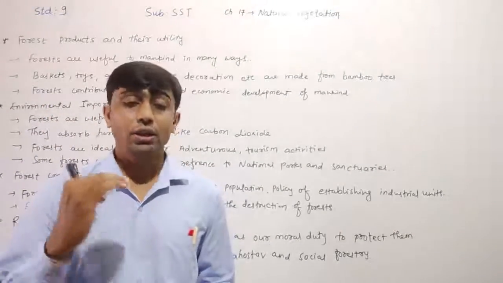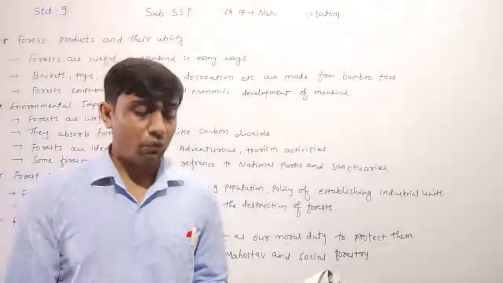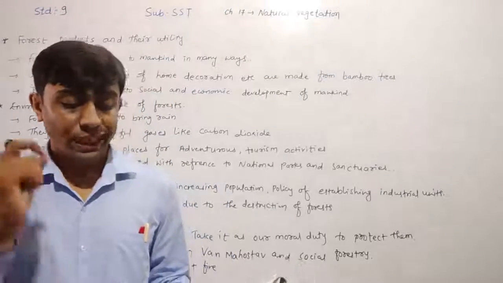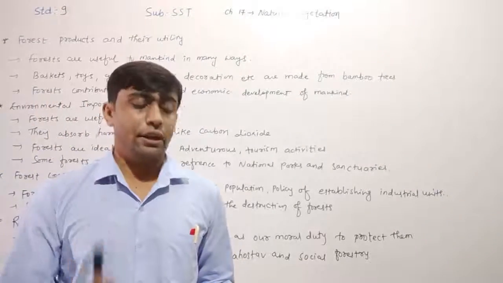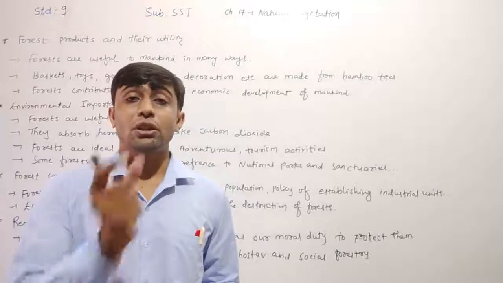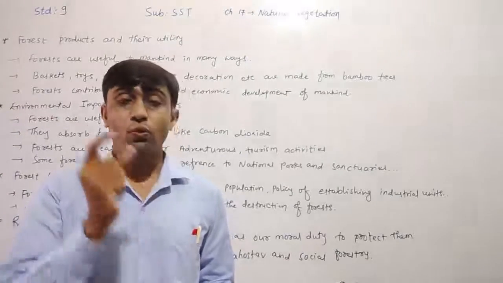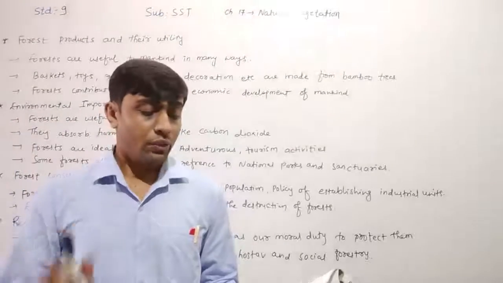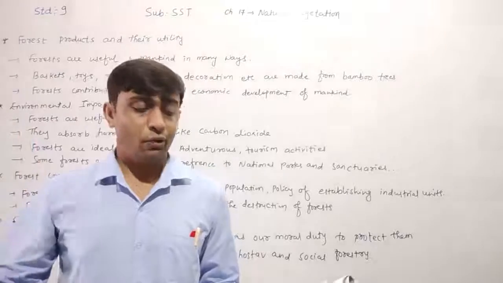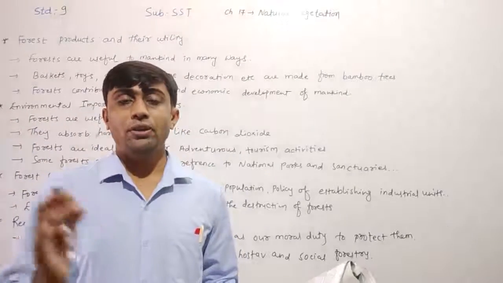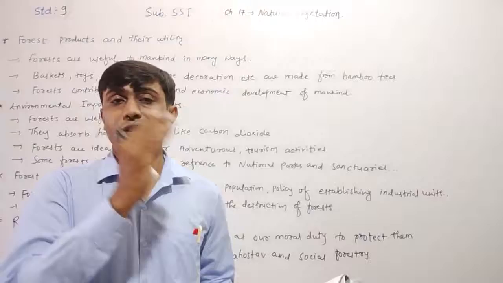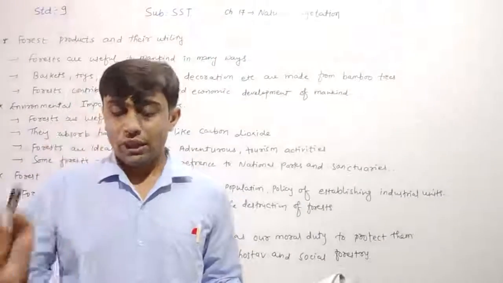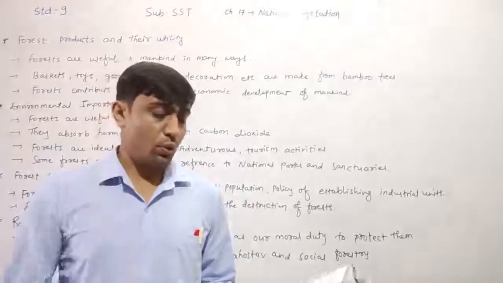You know very well that 21st March is World Forest Day, 22nd April is Earth Day, 5th June is World Environment Day. In July we celebrate Van Mahotsav, and 16th September is celebrated as World Ozone Day. All this information is also given in your textbook.